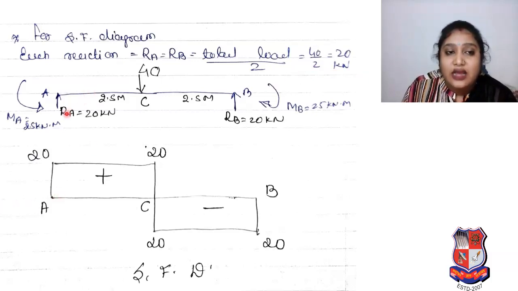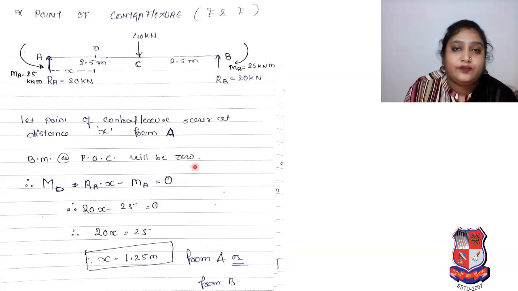So that RA is 20, so here 20 in the upward direction, no load in between, so your straight line will be there. Then your downward force is 20. Okay, so here 20 is there. After that, 20 goes downward, it's negative, no load in between that portion, so it's a straight line, and over there your diagram will be complete. Okay, so it is your shear force diagram.